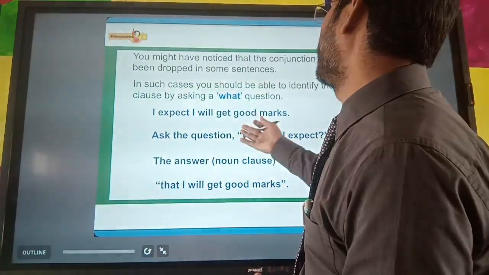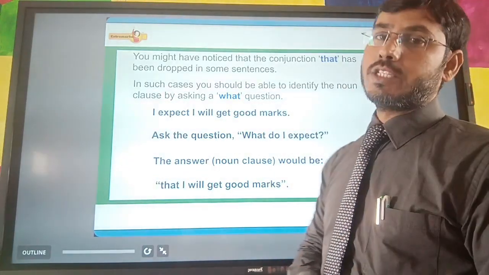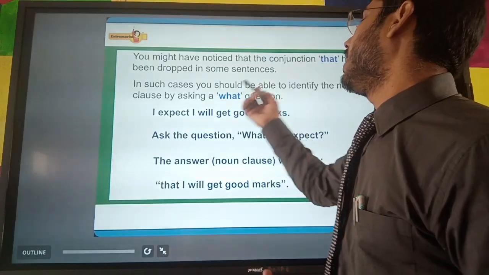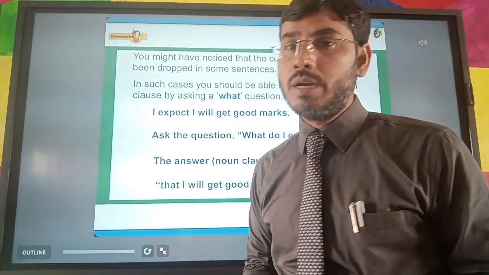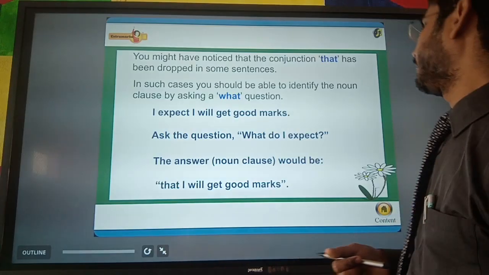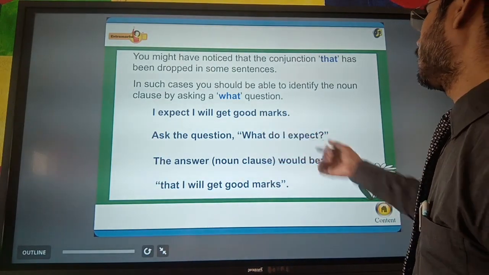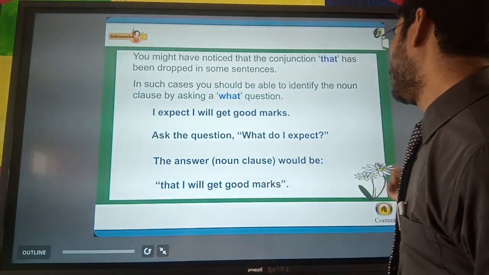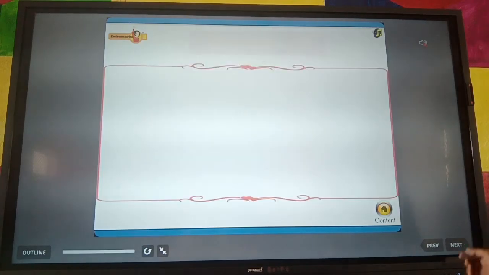I expect what? The answer will be I will get good marks. So I will get good marks will be the noun clause. Here you can ask, what do I expect? The answer will be that I will get good marks. So that I will get good marks will be the noun clause.